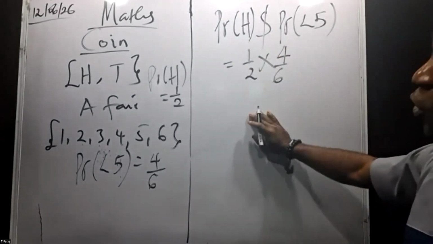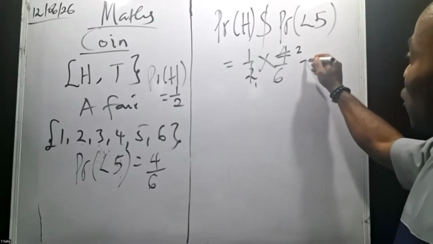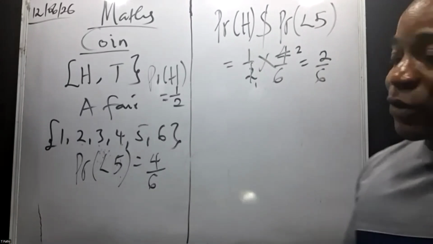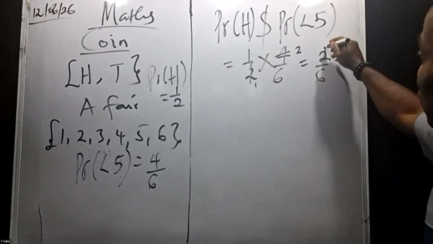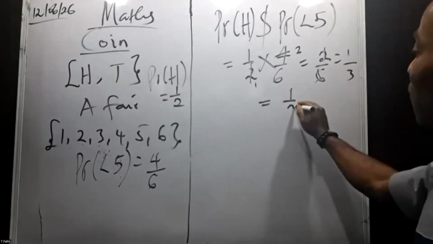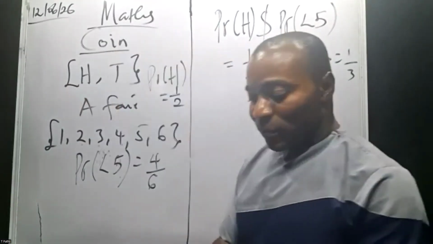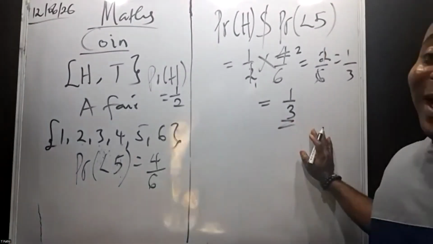If you look at it closely, 2 can divide 2 here. 2 can divide 4, that's 2. So we have 2 over 6. They can still be divided. 2 can divide 2, we have 1. 2 can divide 6, that's 3. So the answer is 1 over 3. The probability of getting a head and a number less than 5 is 1 over 3.